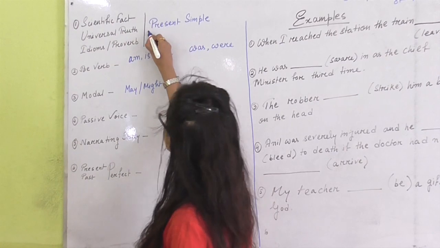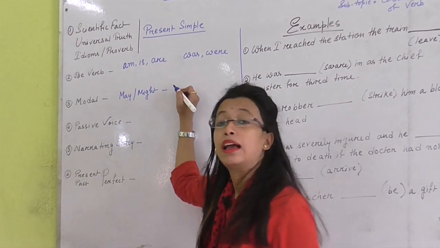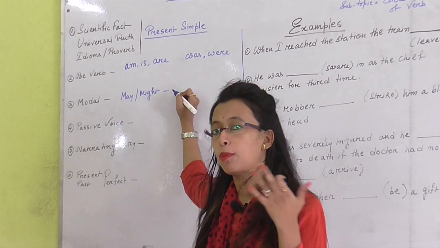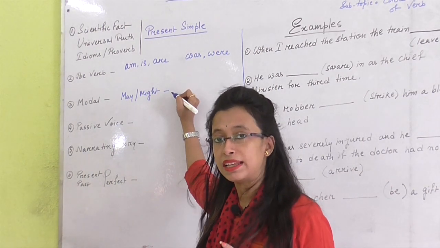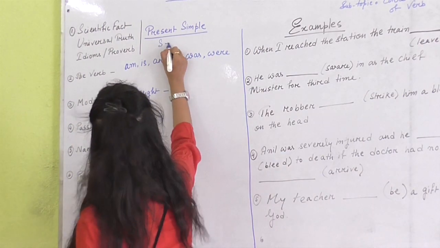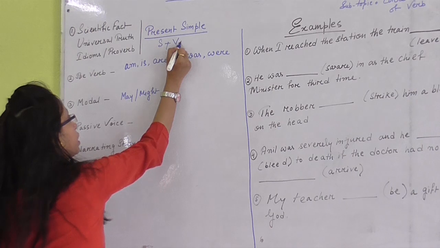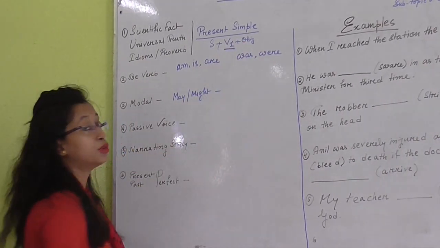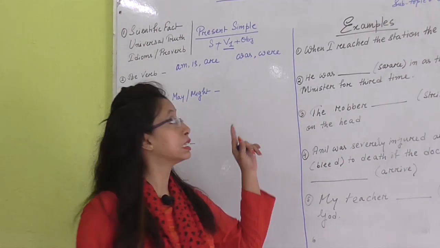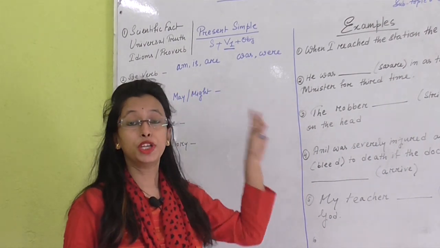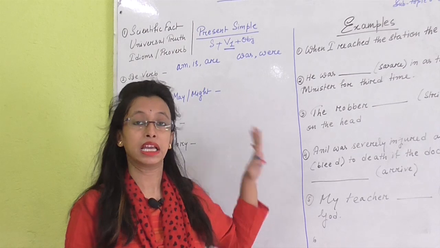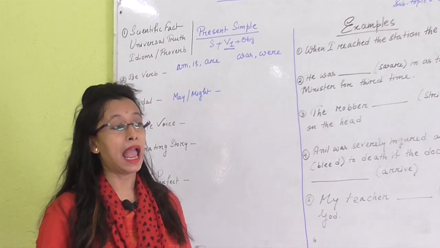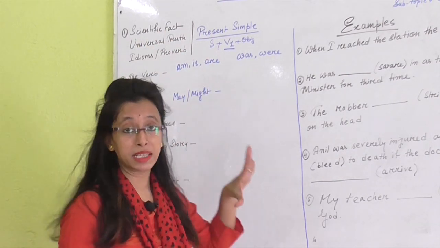And what is the sentence structure of present simple tense? In my last video, you have already learned present simple tense means subject plus V1 plus object. It means you need to use the V1 form of the verb in present simple tense.